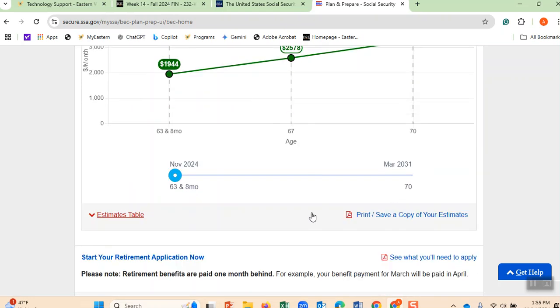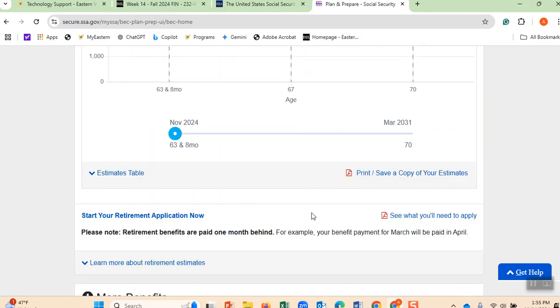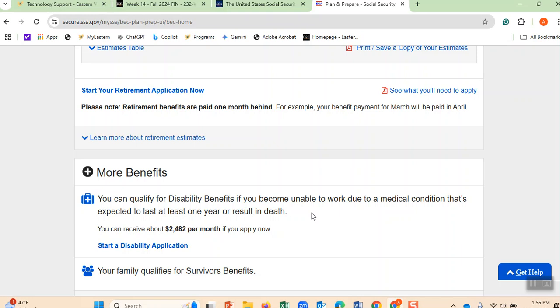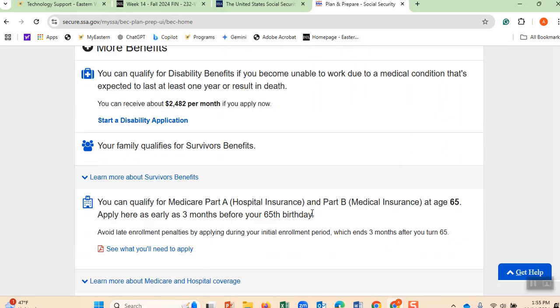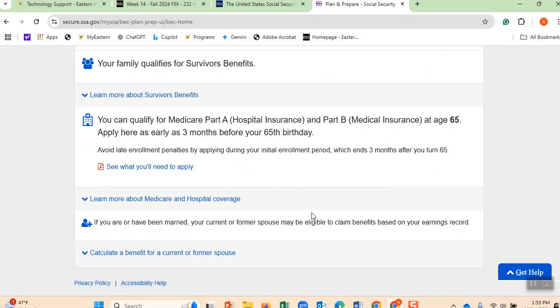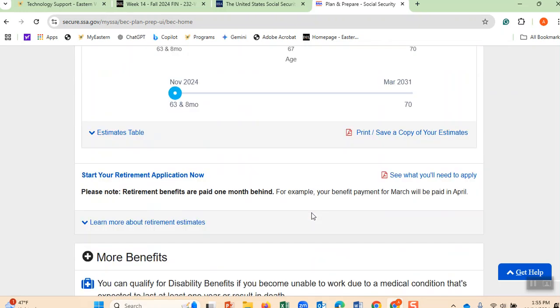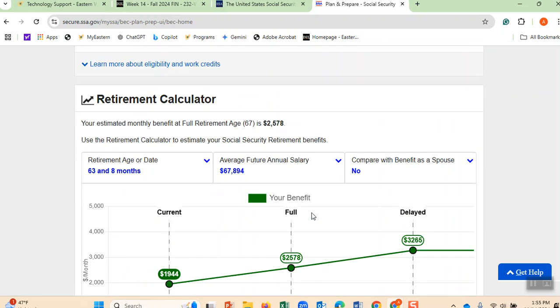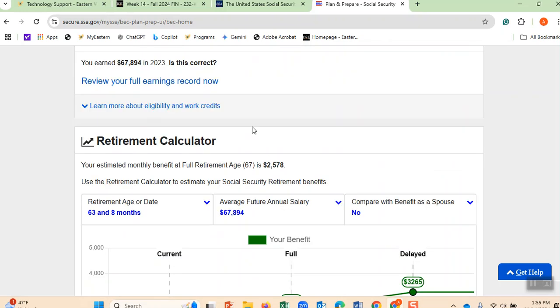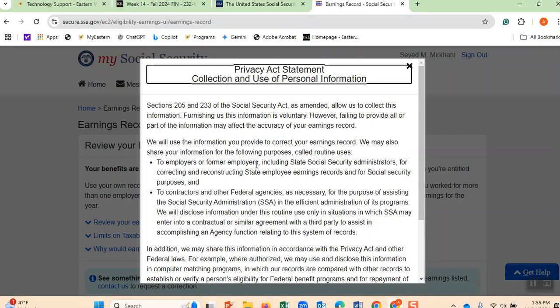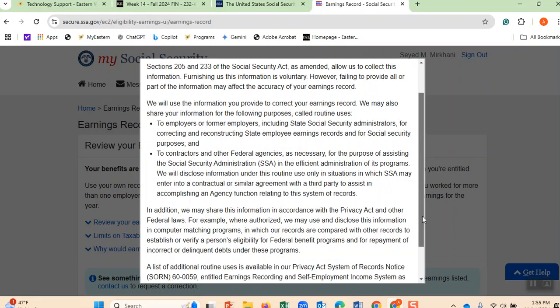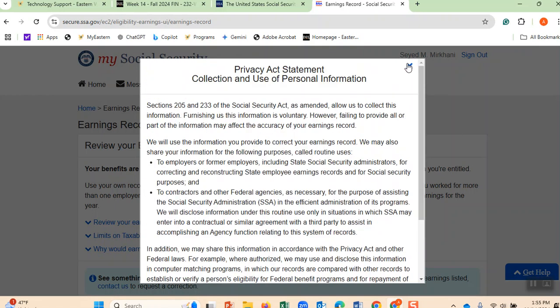Then I come here. I want to show you one very important table. Let me see if I can find that table here to show you how the salary that you make will contribute. Here you review your full earning record now. This is a very important table that I want you to look at. And the more you learn about it, the better it is. I click here. Let me close this.